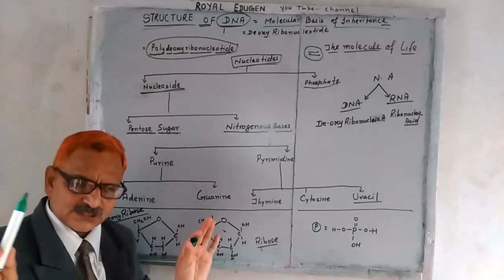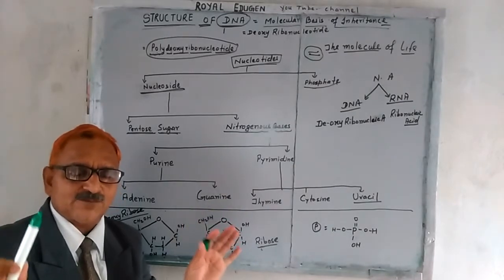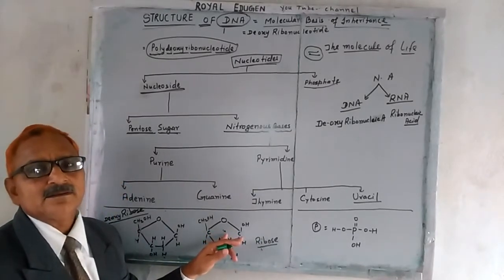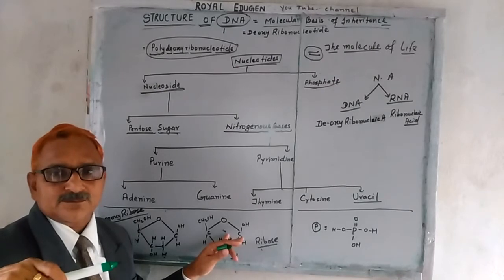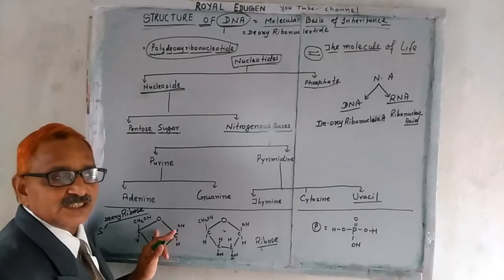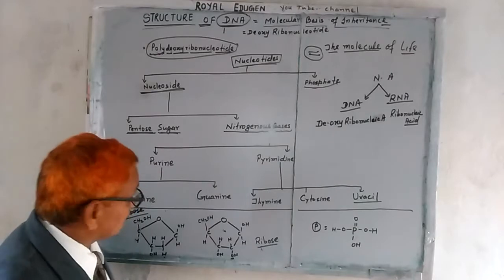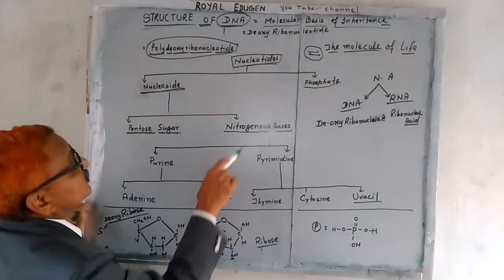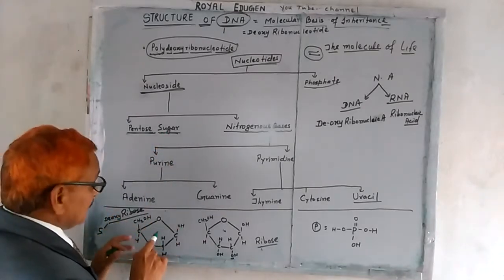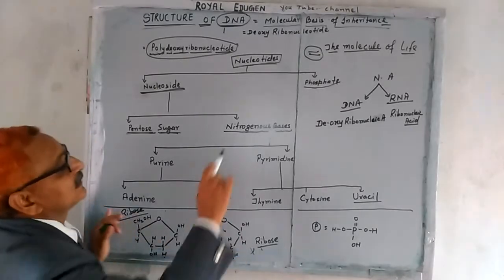So it is obvious that during the formation of life, the origin of life, the RNA was formed first. The RNA evolved, changed itself during the course of time and converted into DNA. When it converted into DNA, it became the best genetic material. Later on we'll search about it. So the pentose sugar is of two types. In DNA only one, deoxyribose, is present, not ribose sugar.